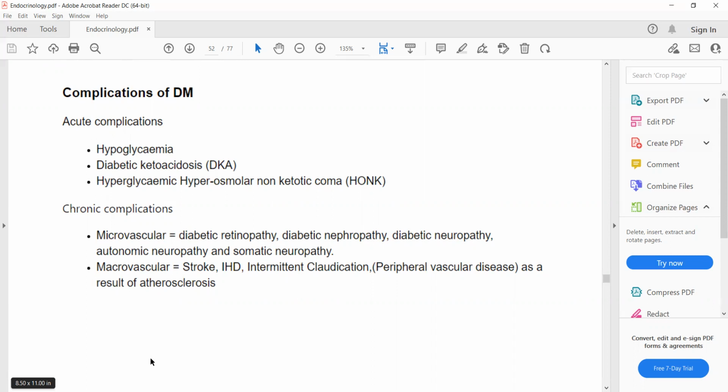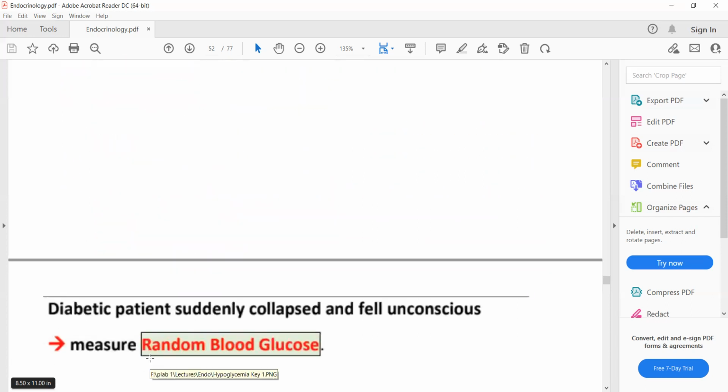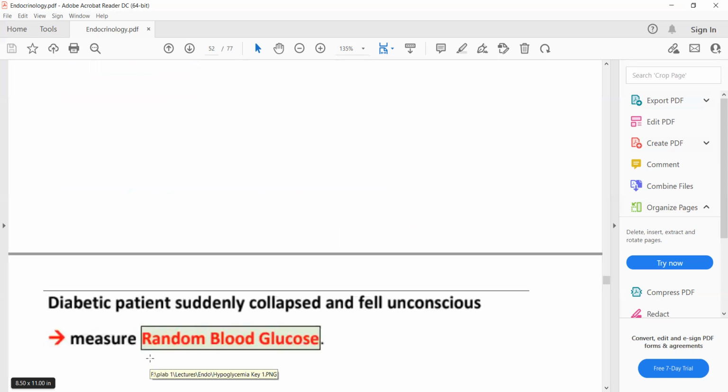And chronic complications are microvascular: diabetic retinopathy, diabetic nephropathy, diabetic neuropathy, autonomic neuropathy, and somatic neuropathy. So all the neuropathies, retinopathy, and nephropathy are microvascular complications, and macrovascular complications include stroke, ischemic heart disease, and peripheral vascular disease. So we'll discuss the acute complications one by one.